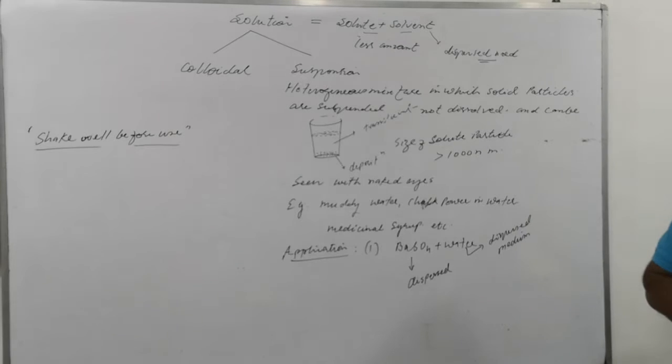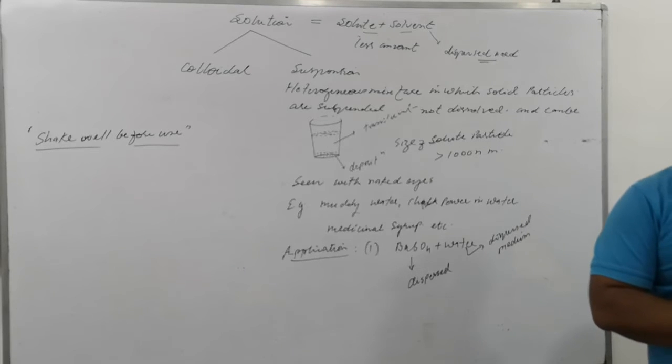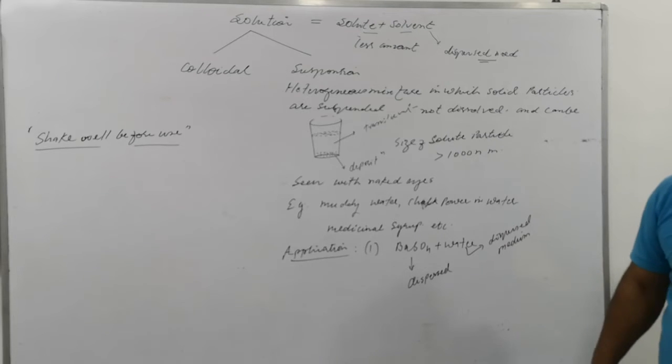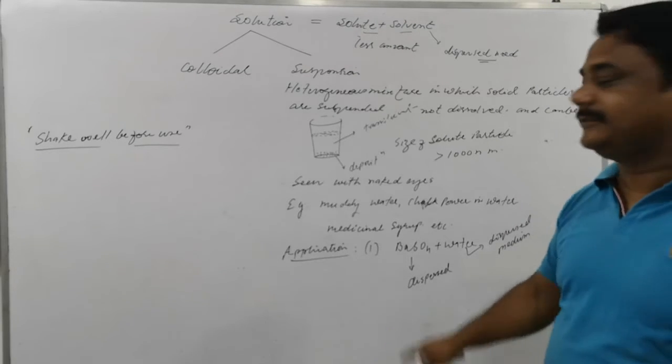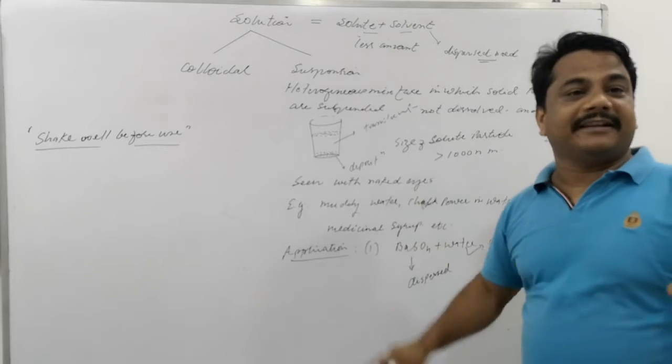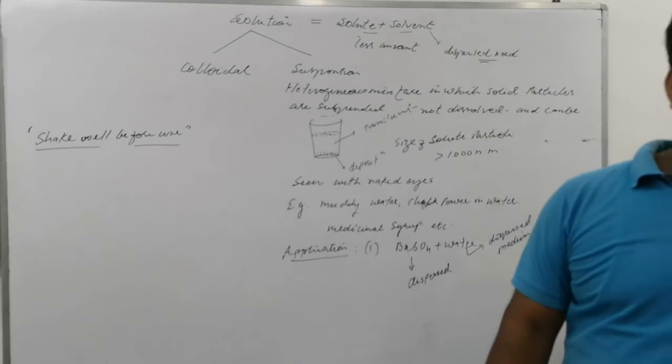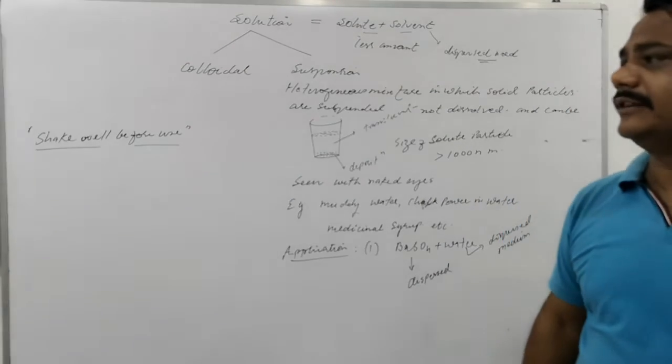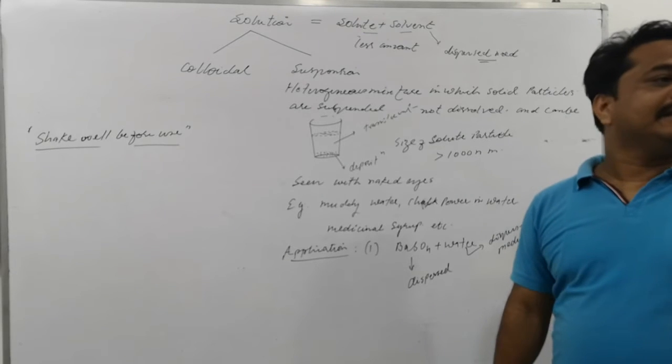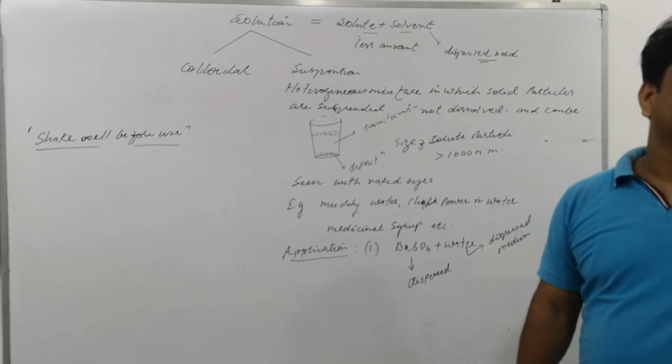More than 1000 nanometer means the particle size is bigger than a nanometer. This is called the suspension. So the main technical point you have to remember about the suspension is this: the size of solute particles is more than 1000 nanometer. Is that clear? This is an important line. So this is a property or characteristic of suspension.